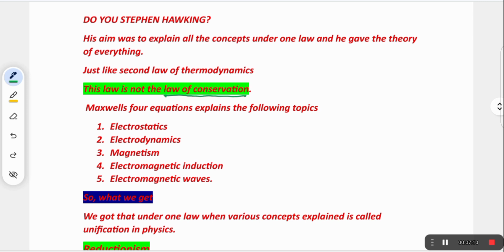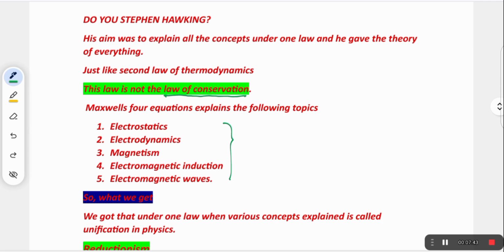Okay. We'll take another example. Maxwell's 4 equations explain the following topics. Only 4 equations: electrodynamics, electrostatics, magnetism, electromagnetic induction, electromagnetic waves. These all concepts are explained by Maxwell's 4 equations. That means, what is exactly unification?